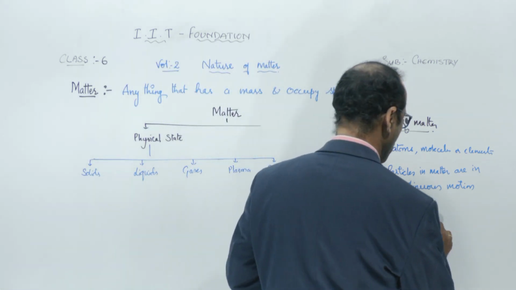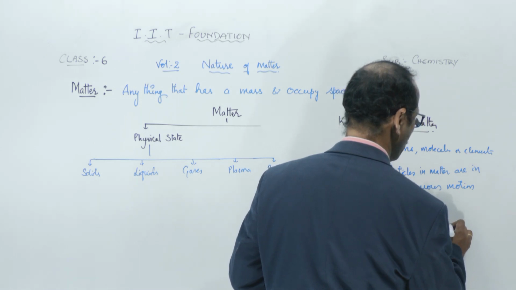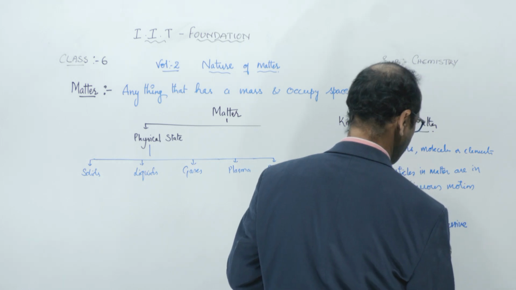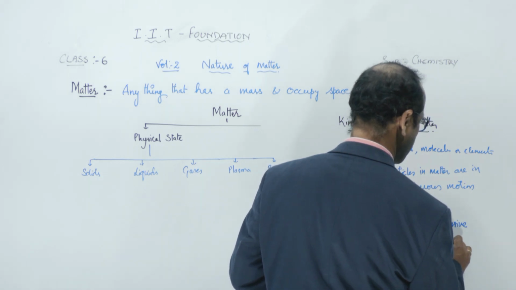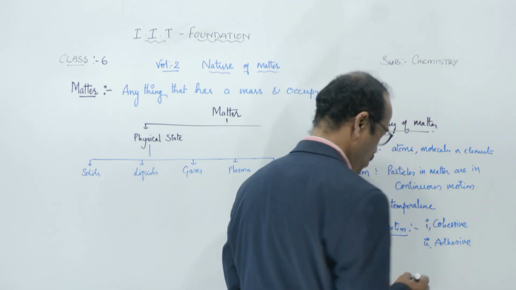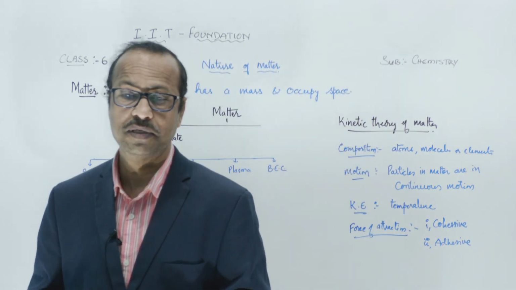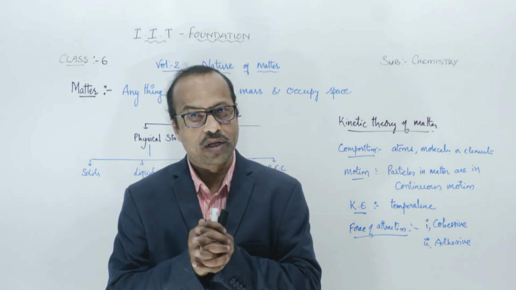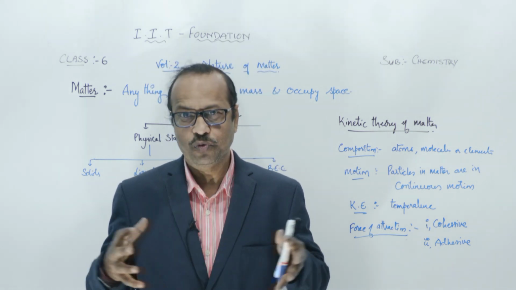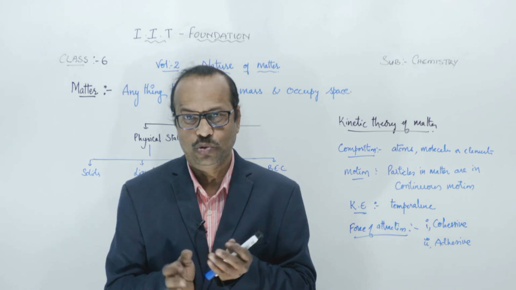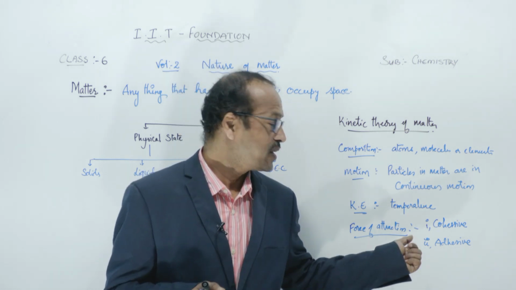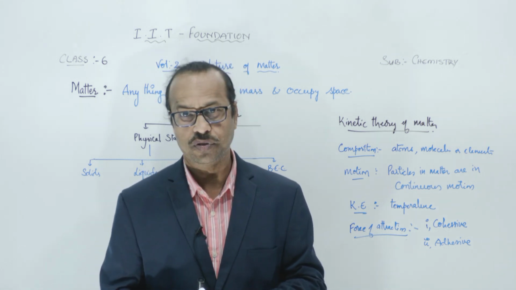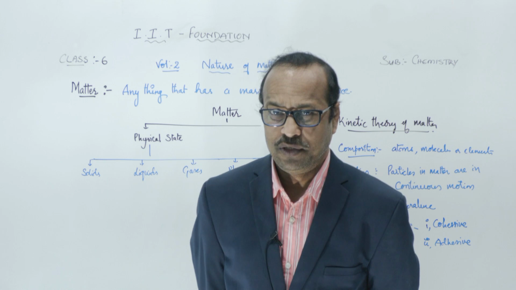One is called cohesive force, and the second one is called adhesive force. So two types of forces are present in the matter, means among the molecules there are two types of force of attraction. There is a force of attraction, so all are coming close to each other. What is cohesive and what is adhesive?